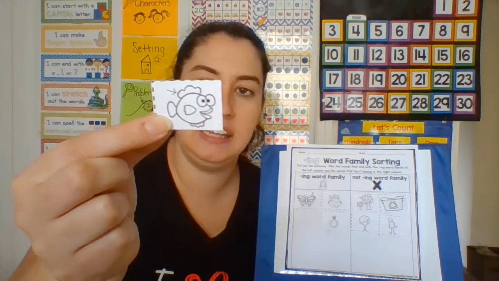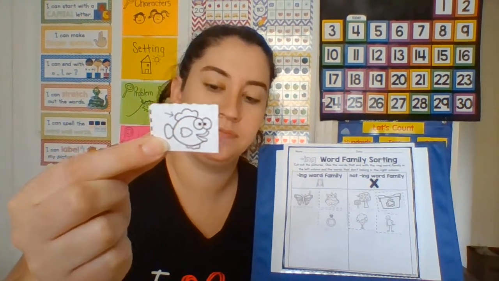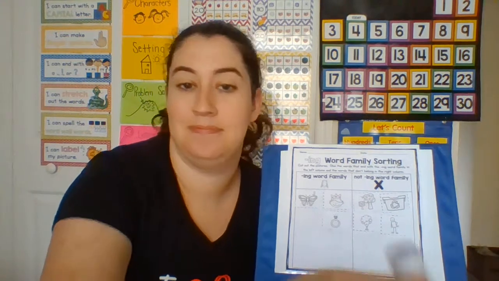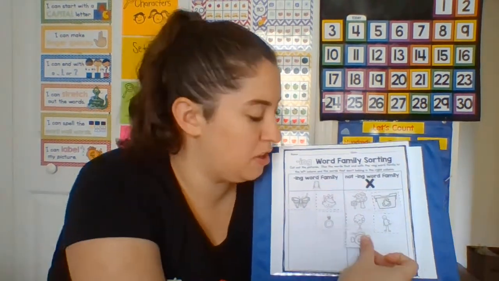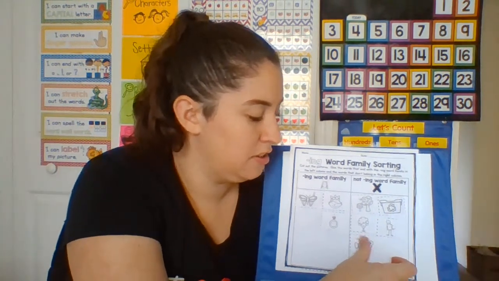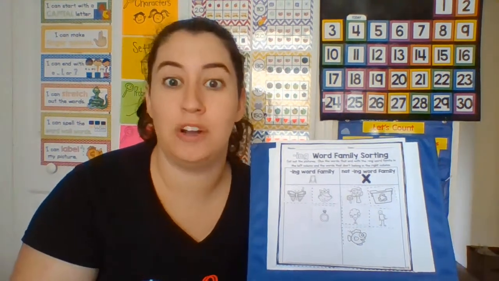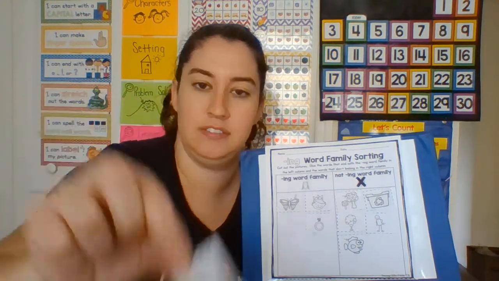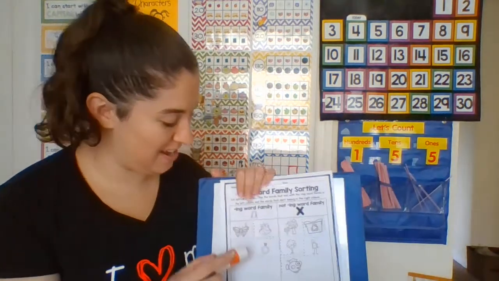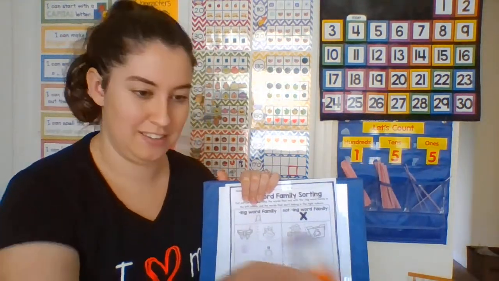Do you hear ing in fin? Very good. We do not hear ing in fin, so it does not belong on the other side. Okay, we have 2 more. Sing. Do you hear ing in sing? Yes, great job. We do hear ing in sing.